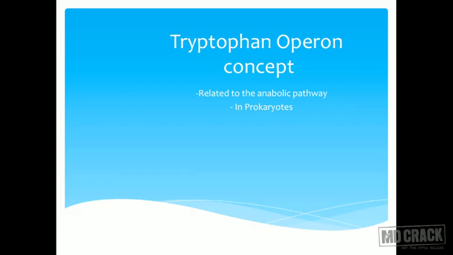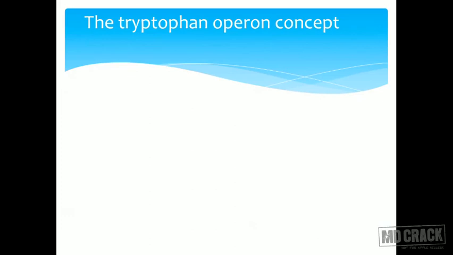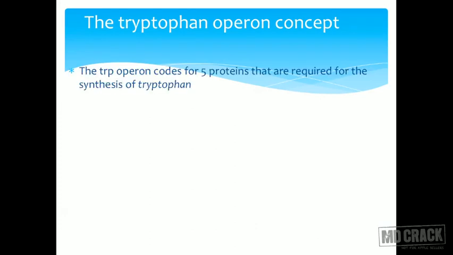From an MCQ point of view, can it be asked? Yes, but it is mainly related to anabolic pathways. Again, this is in prokaryotes. Now I'll just tell you, the tryptophan operon codes for 5 proteins that are required for the synthesis of tryptophan.